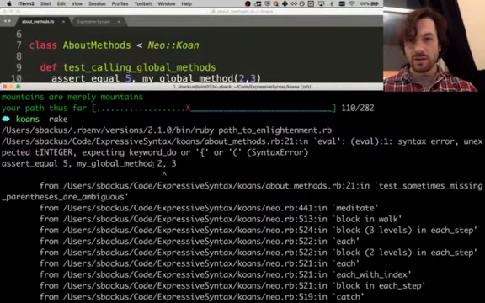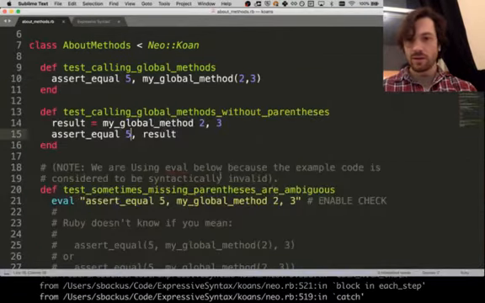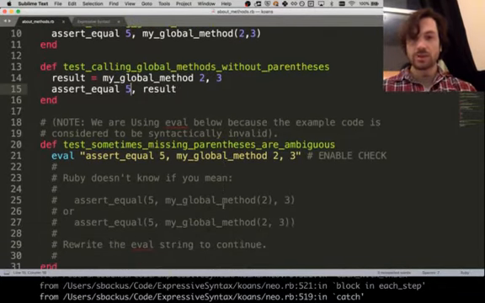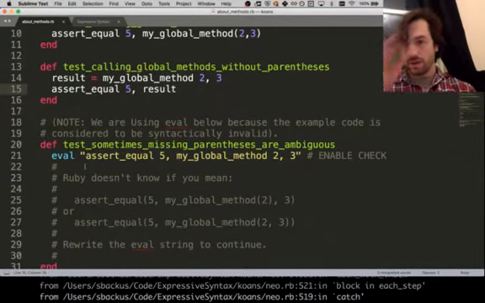About methods. Line 21. Oh, okay, we're doing good. We're on to the next thing. This is supposed to give us an error, I believe. So okay. Here we go. We are using eval below because the example code is considered to be syntactically invalid. Sometimes missing parentheses are ambiguous.